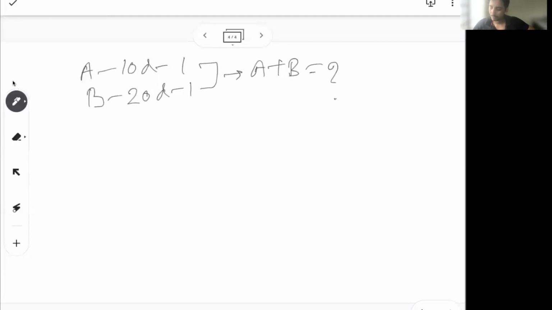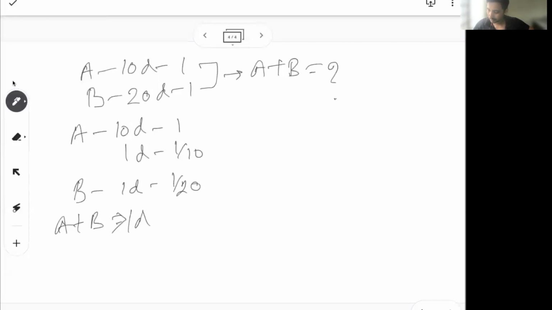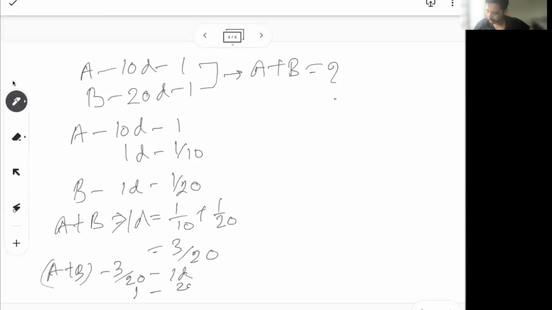Now if you see carefully, the unitary method will tell, okay, A takes 10 days to finish a work, so A in 1 day can do 1/10. Similarly B in 1 day can do 1/20. So A plus B in 1 day can do how much? 1/10 plus 1/20, or 3/20. So A plus B can do 3/20 work in 1 day. So one work can be done in 20/3 days. So that's the unitary method of solving, like we did in the previous problem.